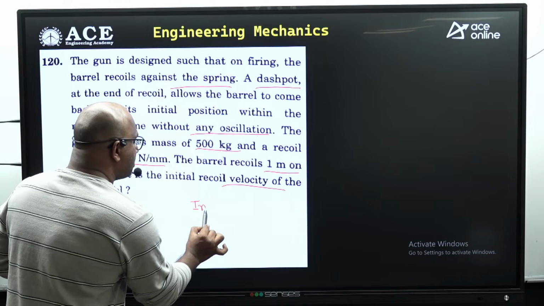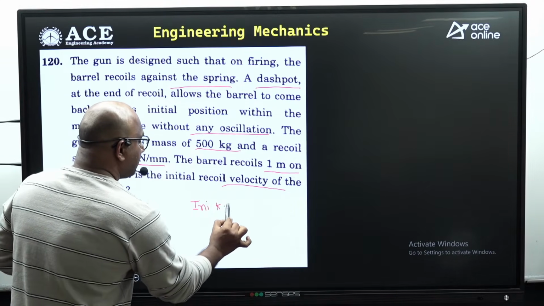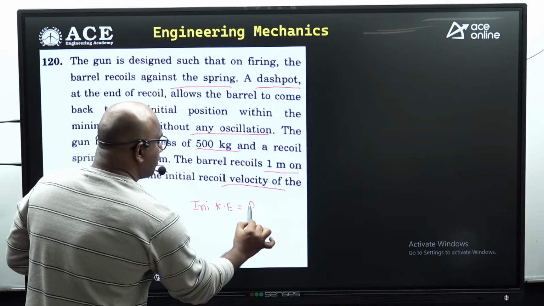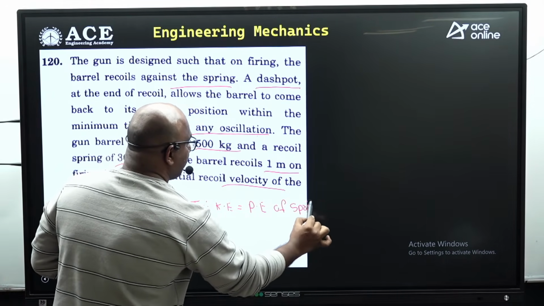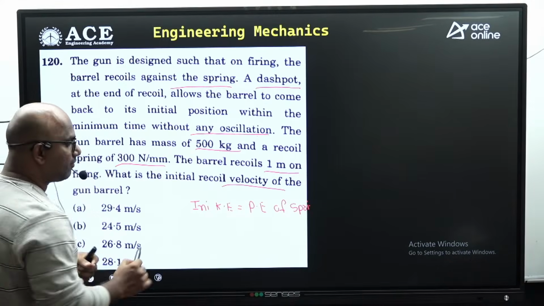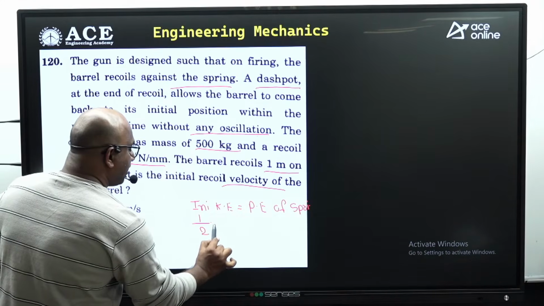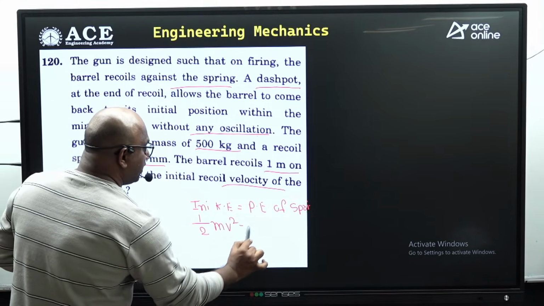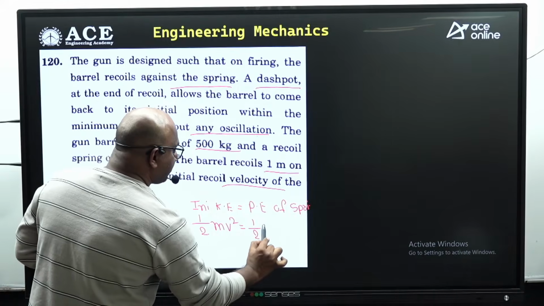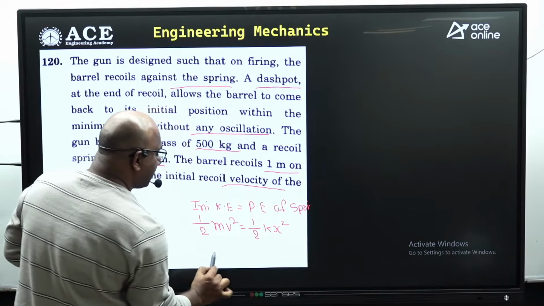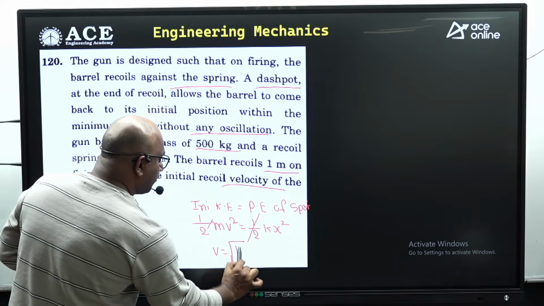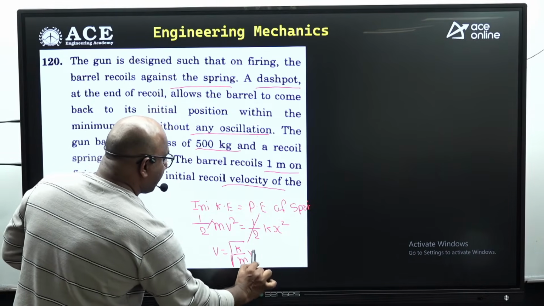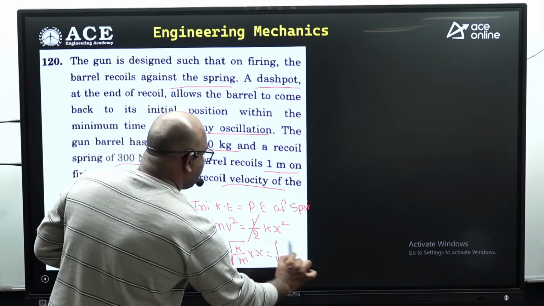Initially it has initial kinetic energy. Kinetic energy equals the potential energy of the spring. That's it, a direct formula, just conservation of energy. What is the kinetic energy formula? Half mv square must be equal to half kx square. So v equals how much? Half gets cancelled: square root of k by m into x. Just substitute, take care of the units.